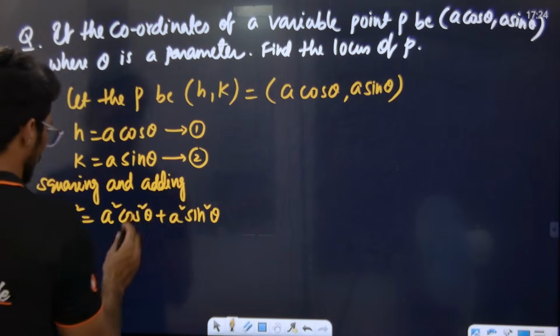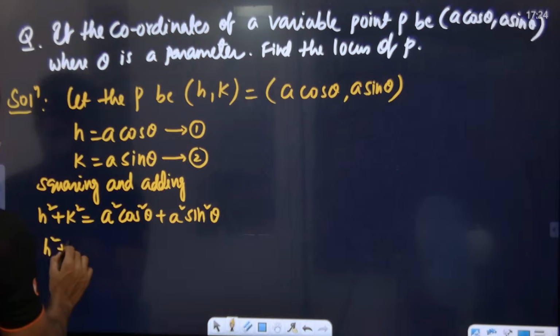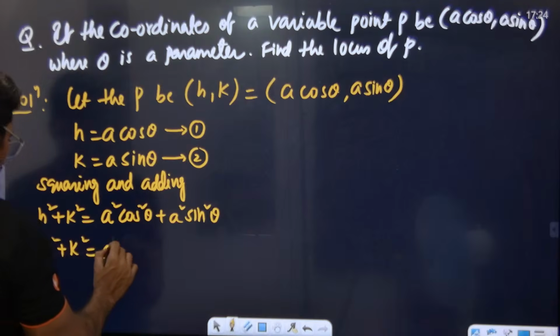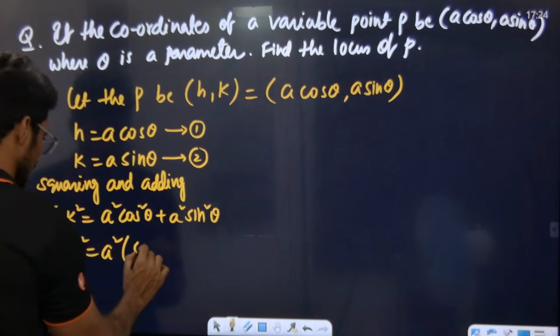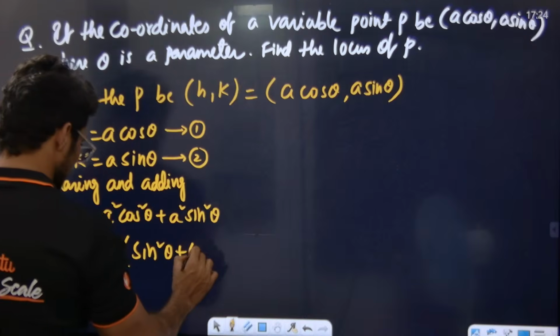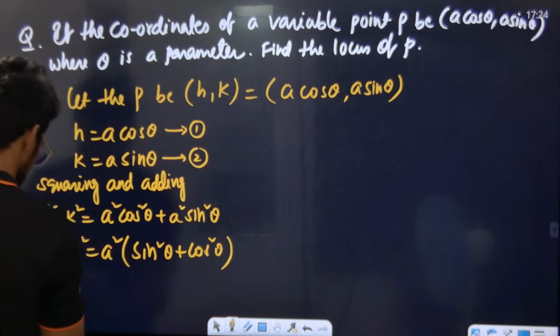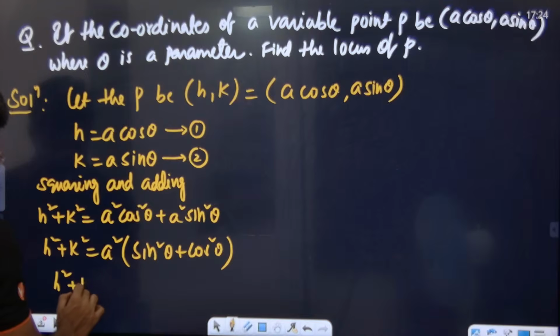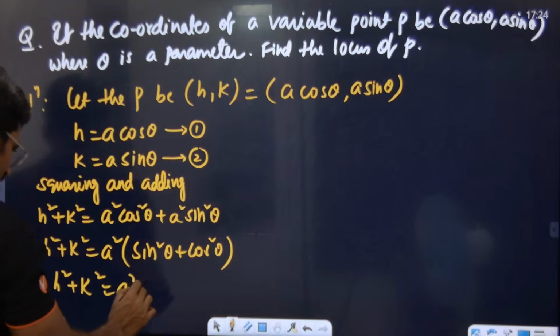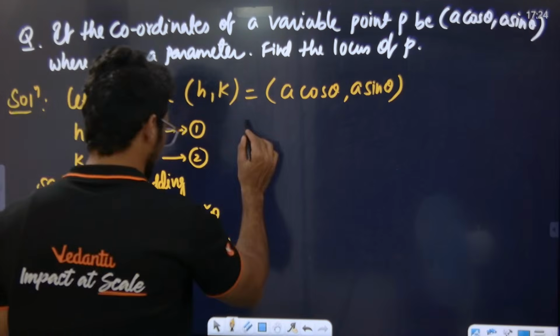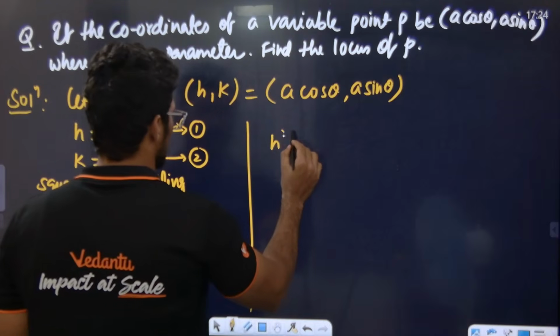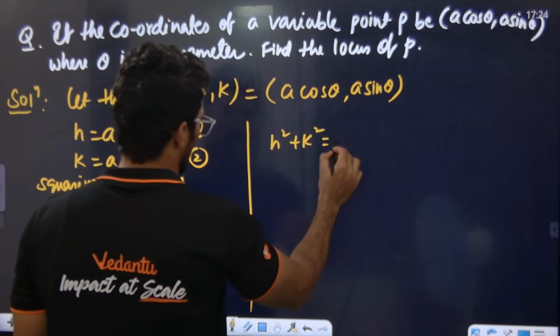Okay, look: h square plus k square is equal to a square. Taking common, we get sin square theta plus cos square theta. Right? So h square plus k square is equal to a square into 1. So now we have our final answer: h square plus k square is equal to a square.